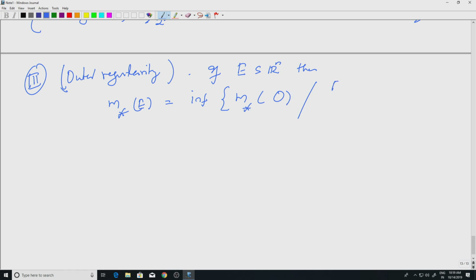O is an open set. E is contained in O, open set in Rn. So, you look at all the open sets containing E, look at m star of all those open sets, take the infimum, that is what m star of E is.